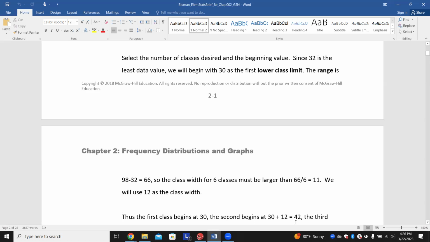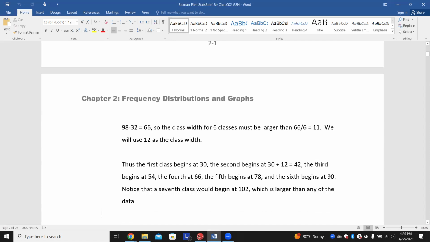So we'll do 30 plus 12. That would become 42. So the first class will range from 30 to 41. Then we keep going. The second class begins at 42, and goes from 42 to 53, then from 54 to 65, then from 66 to 77, and then from 78 to 89.